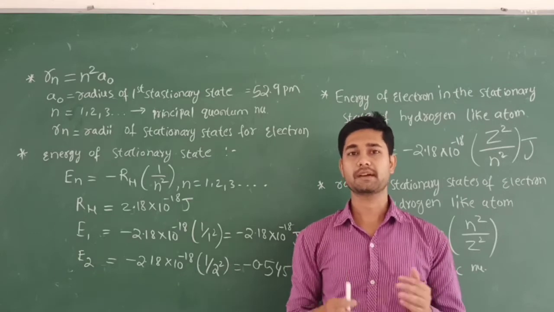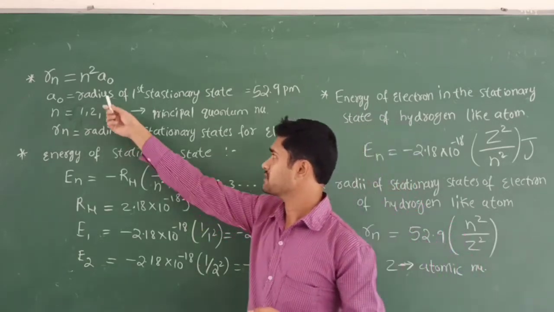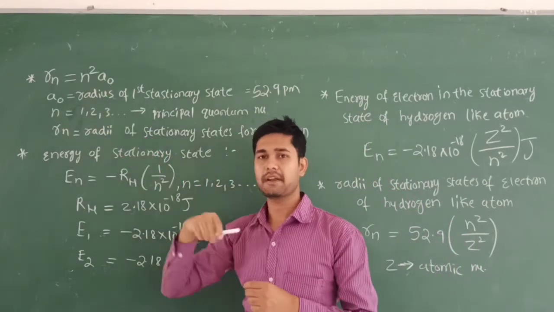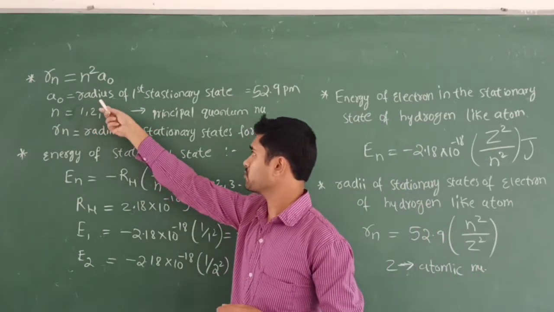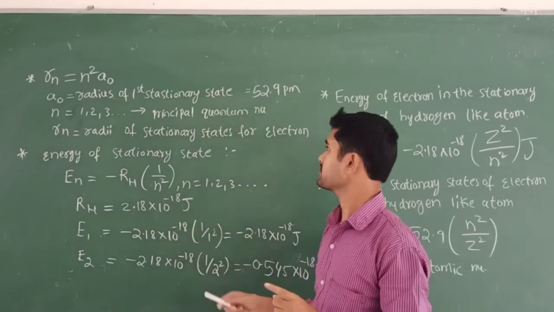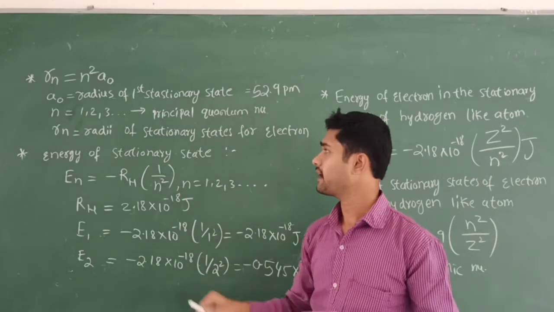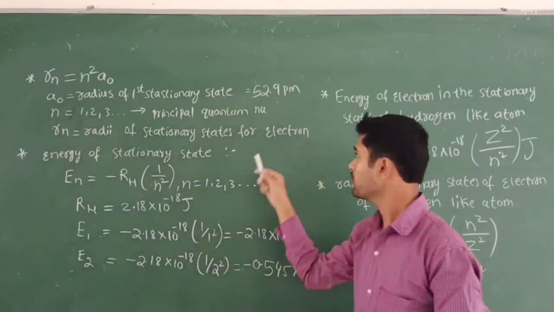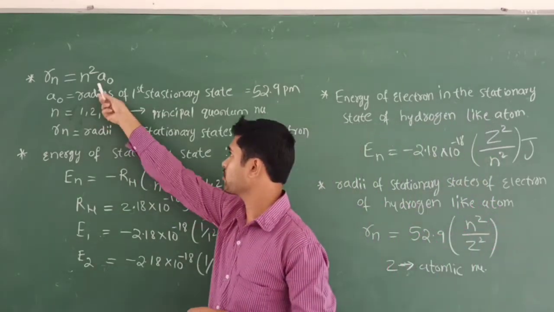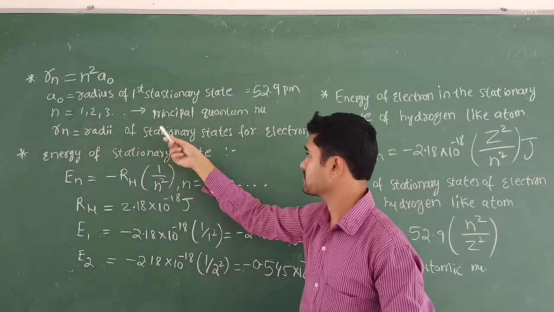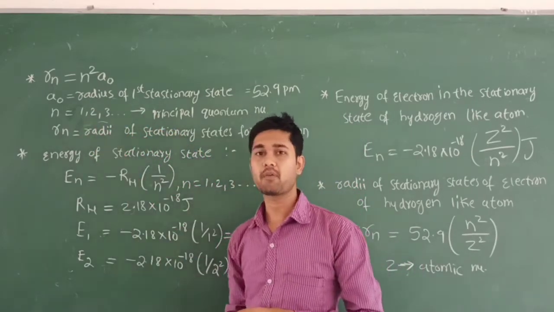Here a naught is equal to the radius of the first stationary state, and the value of a naught is equal to 52.9 picometer, whereas n is equal to 1, 2, 3 and so on. These are called the principal quantum number.